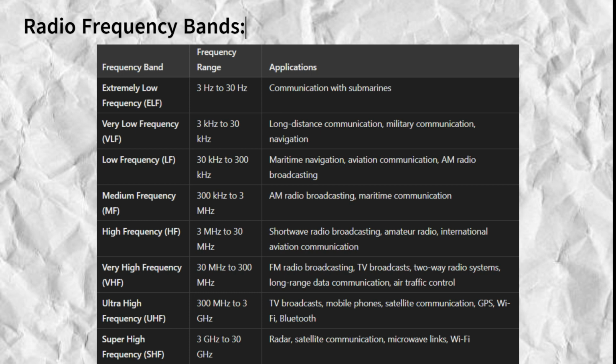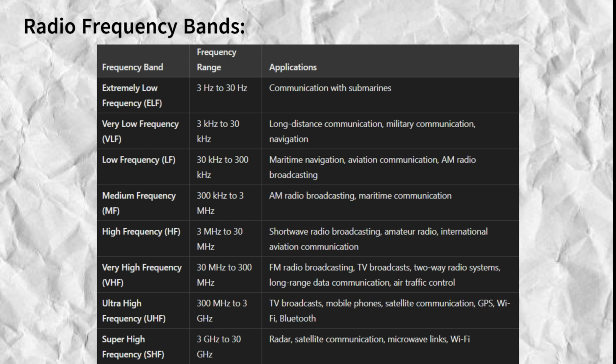Moving on to the low-frequency, LF, band. Frequency range, 30 kHz to 300 kHz. Applications. LF waves are used for maritime navigation, aviation communication, and AM radio broadcasting in some regions. These waves can travel long distances and through obstacles like buildings and trees.